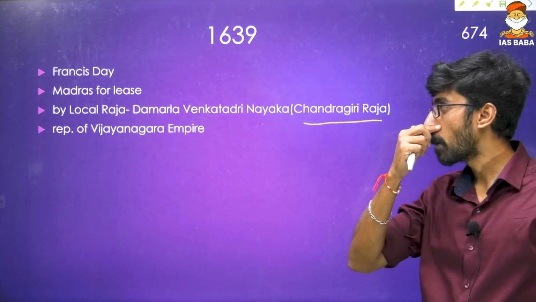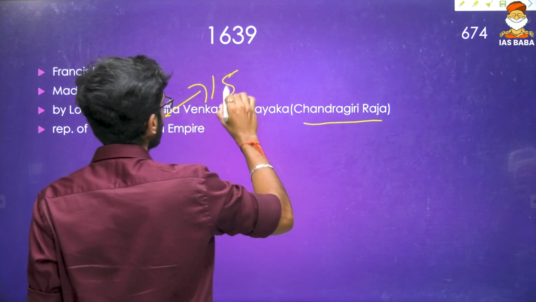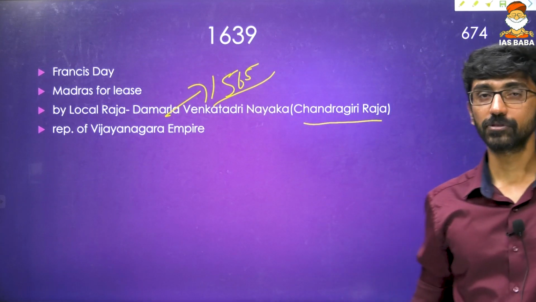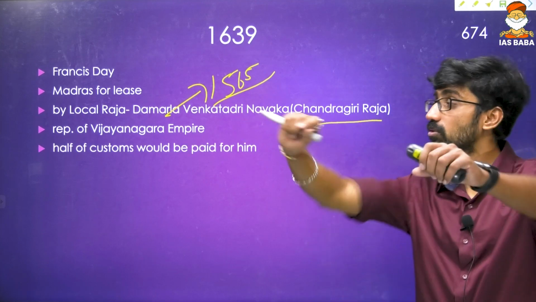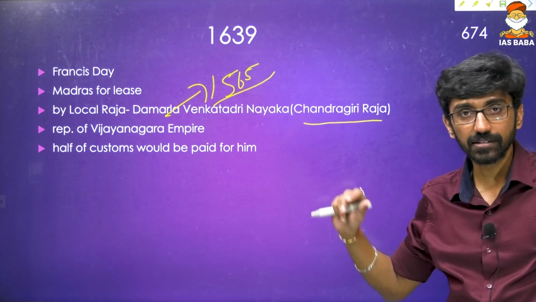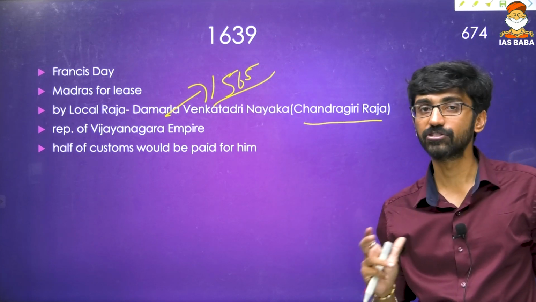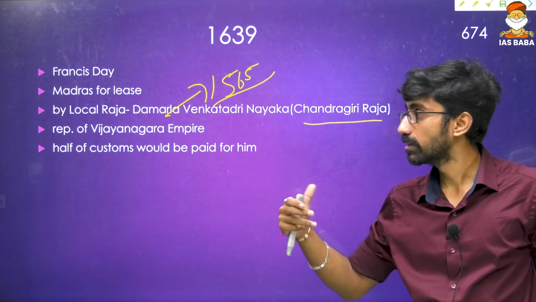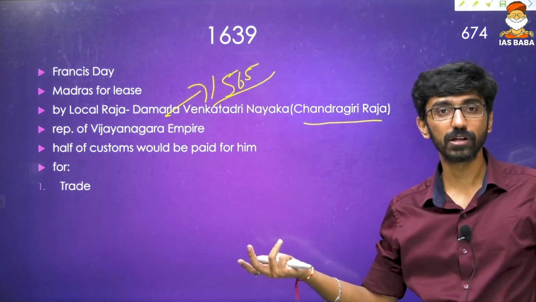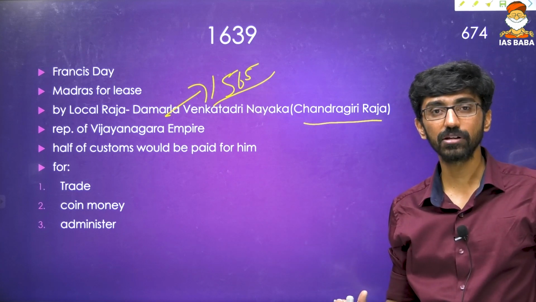He was a representative of Vijayanagara Empire, because Vijayanagara Empire started to decline after 1565, Battle of Talikote, also called as Battle of Rakkasatangadi. So representative of Vijayanagara Empire. According to this agreement, half of the customs from this particular region will be given to this Raja by the East India Company. So in exchange, they are giving Madras for lease to East India Company. So for what purposes? For trading purposes, of course, and minting their coins and administer Madras region and build a fort.